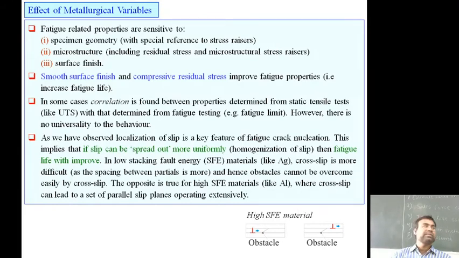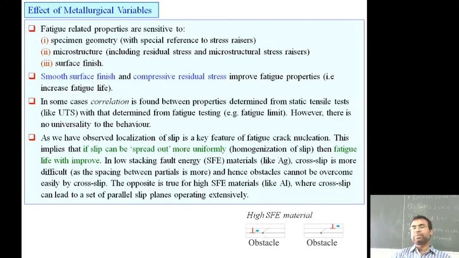So this point is explaining that if the slip is taking place and the slip can be spread out more uniformly, then the fatigue life will improve. When the slip is taking place in a very uniform manner, the fatigue life of the material will increase.